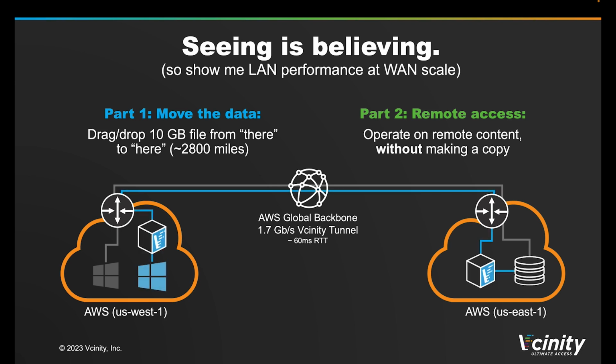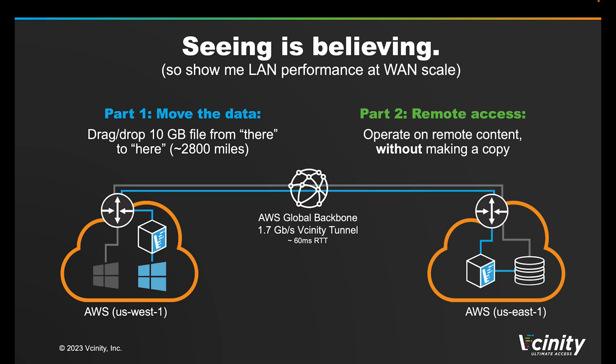The other computer has a bluish wallpaper and also has a mapped network drive from the same share, but this client leverages the local NVPC Vcinity mount point to the remote data set. All the plumbing remains the same: the same local area networks, the same wide area network, and the same latency. The only difference is the mount point. Having these clients side by side will help illustrate the difference between Vcinity and non-Vcinity configurations. The demo has 2 parts. First, a simple data movement.